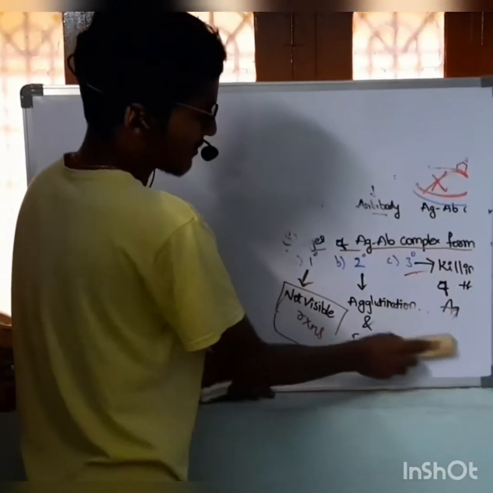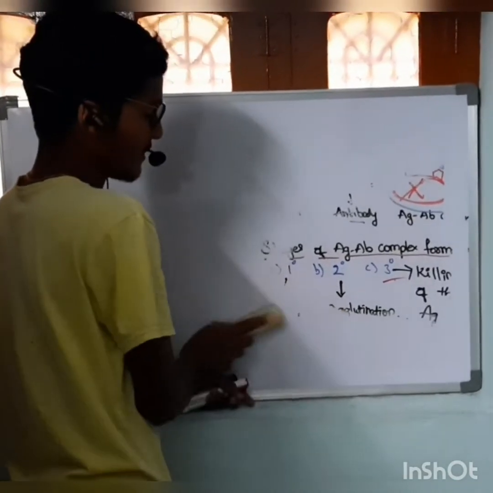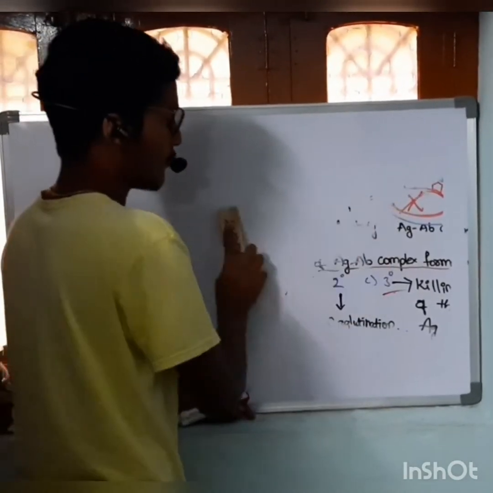Next are the characteristics of the antigen-antibody reaction and antigen-antibody complex.